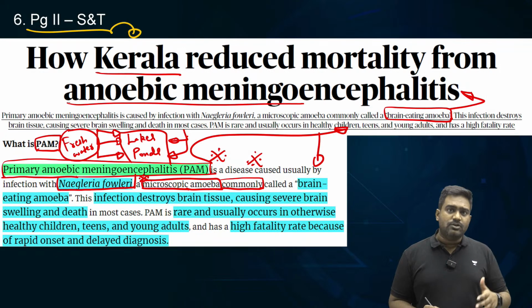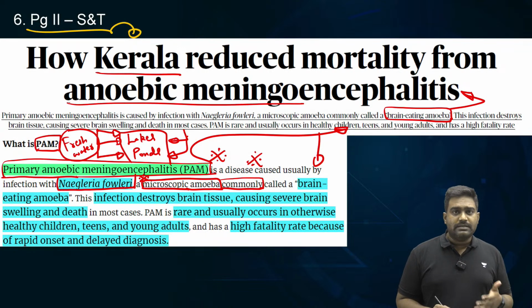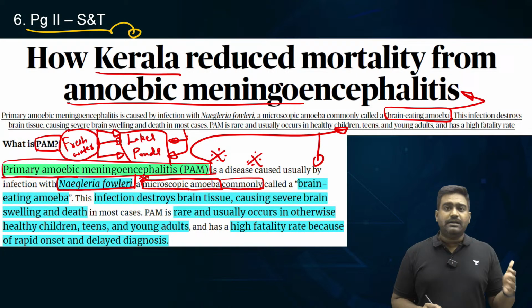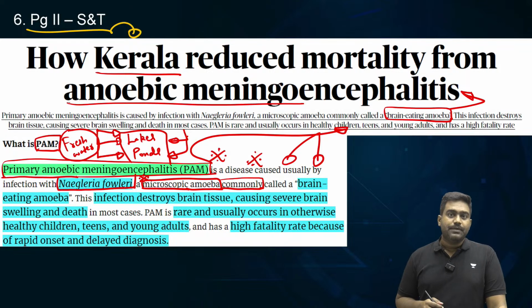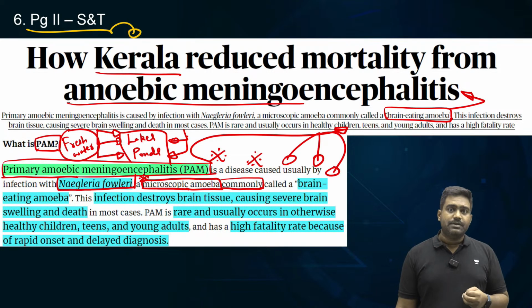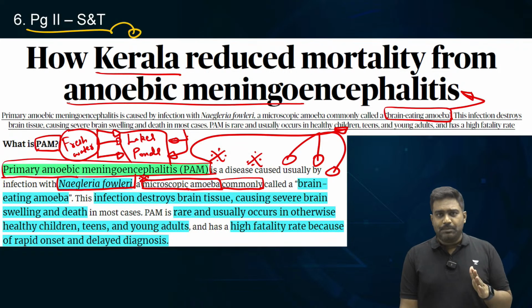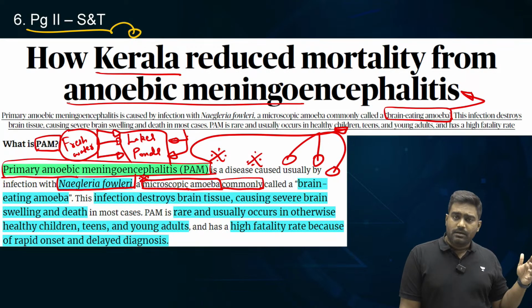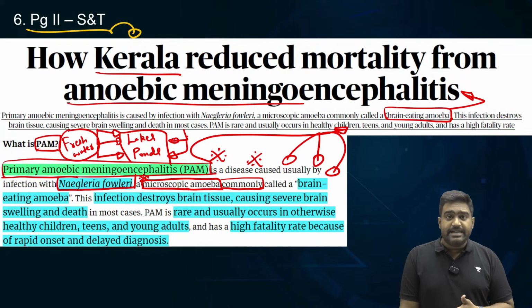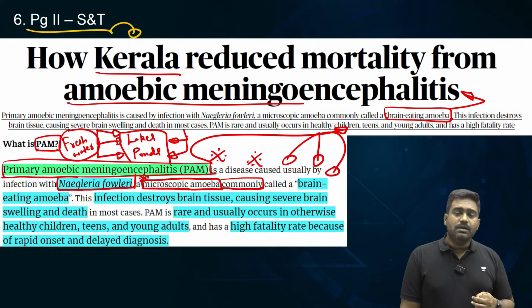In most cases, the diagnosis is not done at the right stage, and because of delayed diagnosis, the patient would have already deteriorated considerably, where the brain tissue would have been significantly destroyed and damaged. So mortality rate is extremely high. We have very, very few survivors. Around the world, very few people have survived this condition caused by this particular amoeba. Right? There have been such outbreaks in South Korea as well, in United States, in Kerala, in India. Recently, especially, multiple back-to-back cases came up.